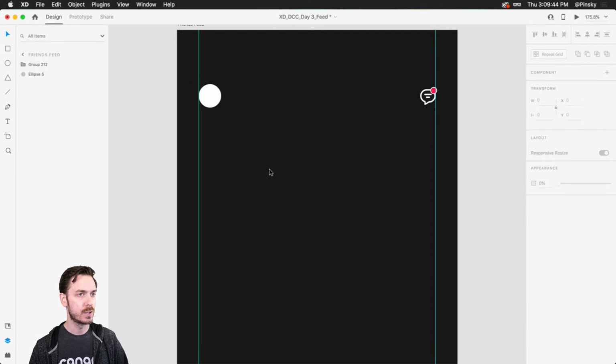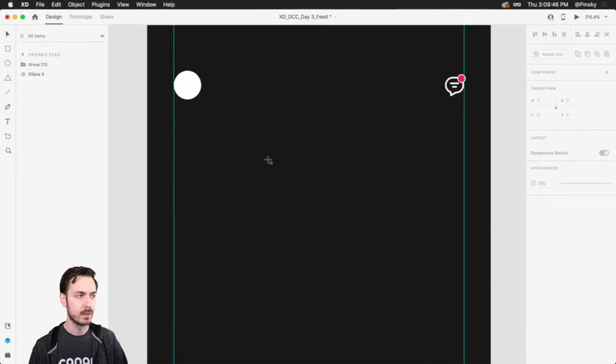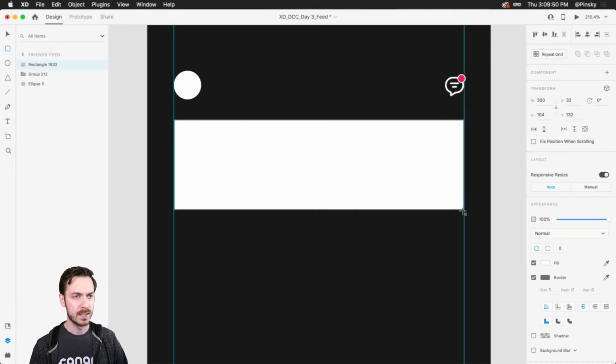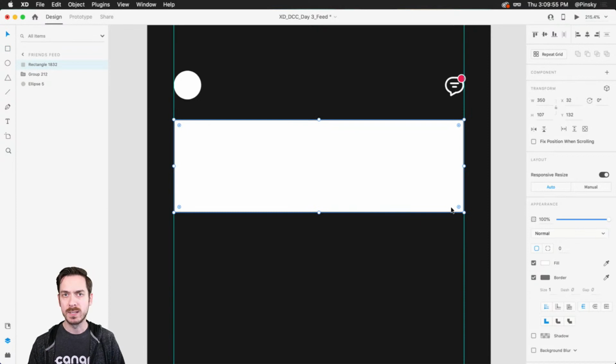So what I'm gonna do to start is I'm going to grab the good old rectangle tool one more time and drag one out just like this. Now, I'm not too worried about the size of this rectangle because we're gonna be using stacks and padding, so it's automatically going to adjust at some point. I am gonna go ahead and round out the corners.